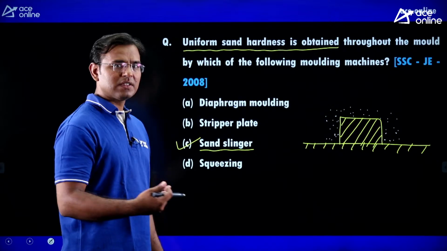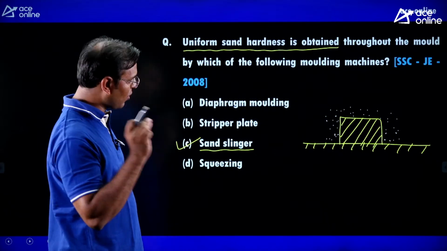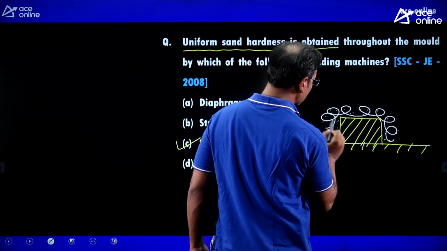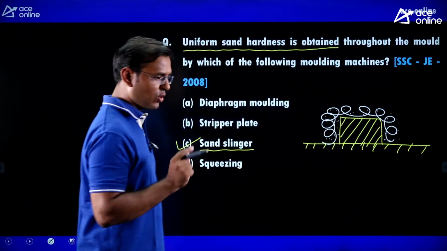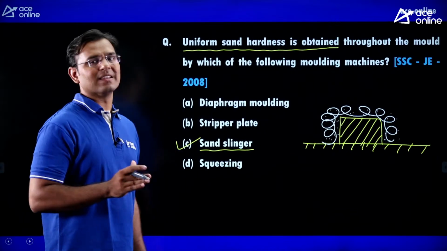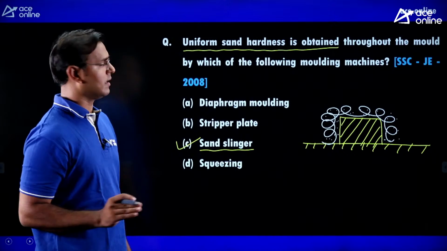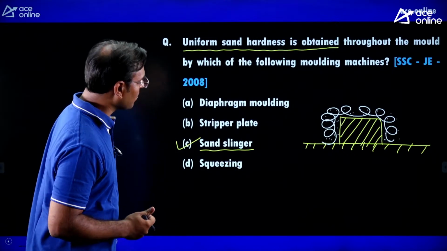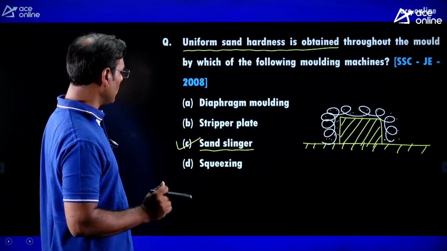Uniform ramming. Ramming means localized compression is there everywhere. As we are throwing the sand with force, the localized compression is there, and we can get uniform strength as well as uniform hardness. Now here you can see that uniform sand hardness is obtained throughout the mold by which of the following molding machines?